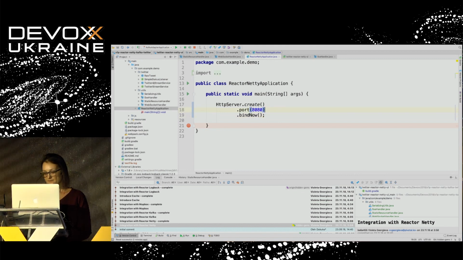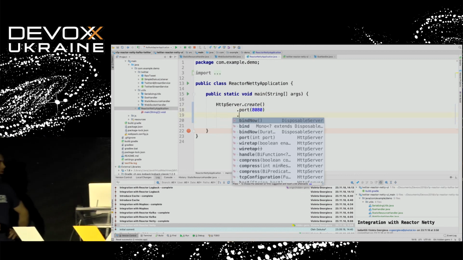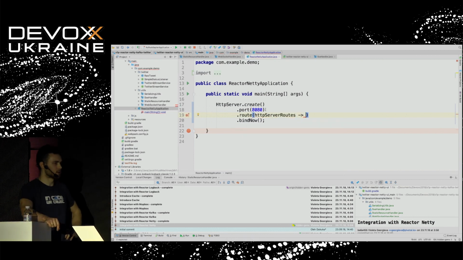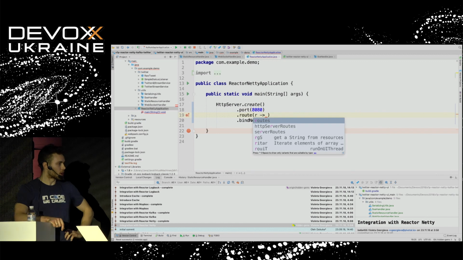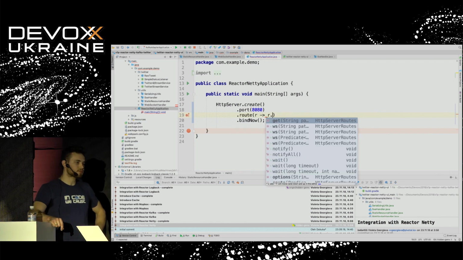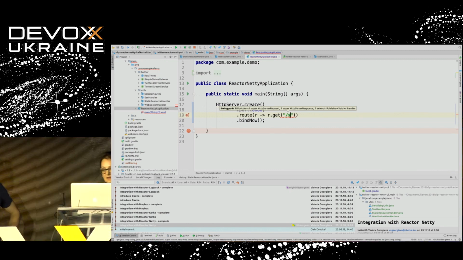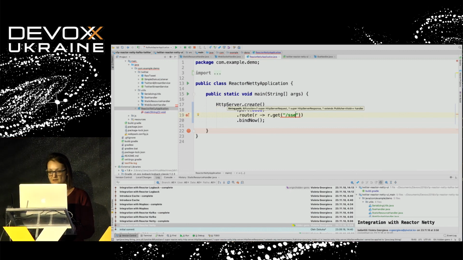So Reactor Netty allows us to easily serve files and create some routing, right? Yes. Okay, let's see how we can do that. For example, if I want to serve SSE, server-side events, I'll specify that.